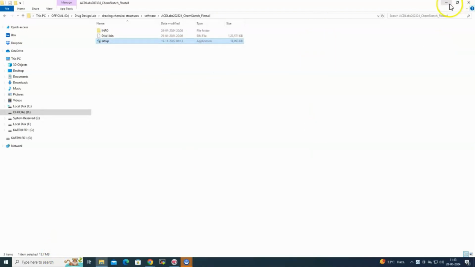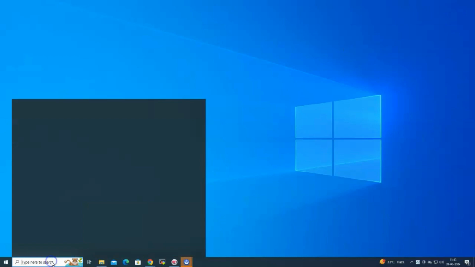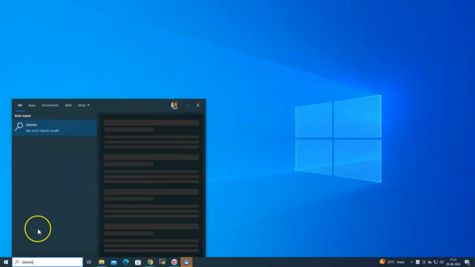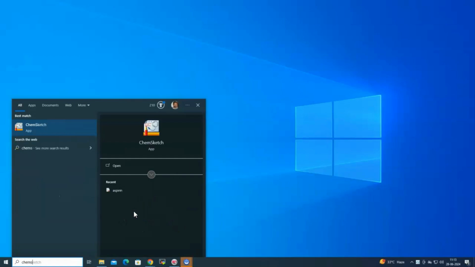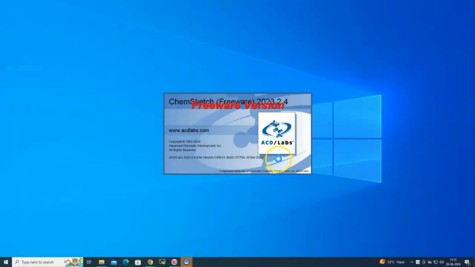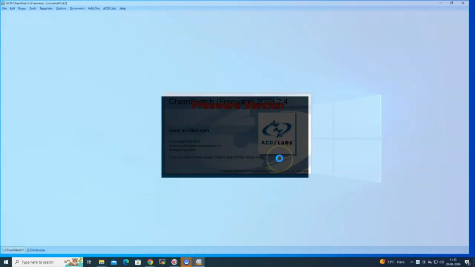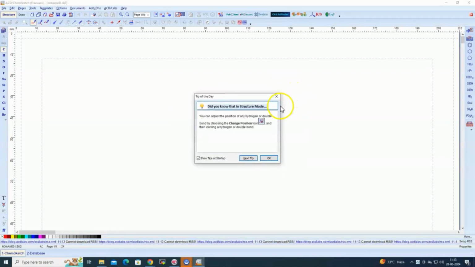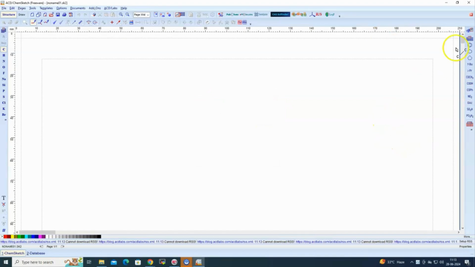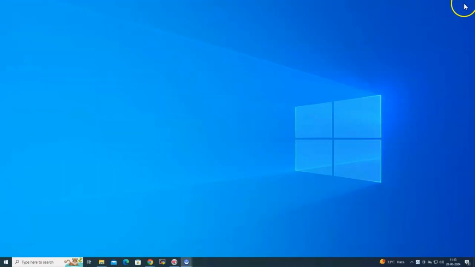So the installation is over. Close that folder. Open ChemSketch to ensure it has been installed correctly. This is the working environment of ChemSketch. In my case, it got installed properly.